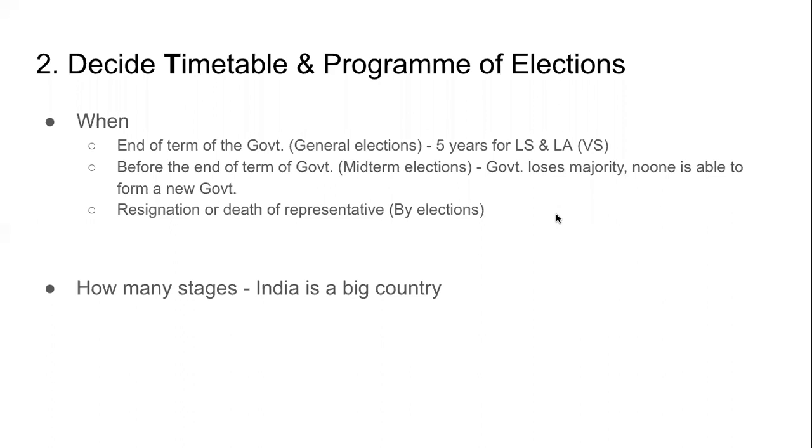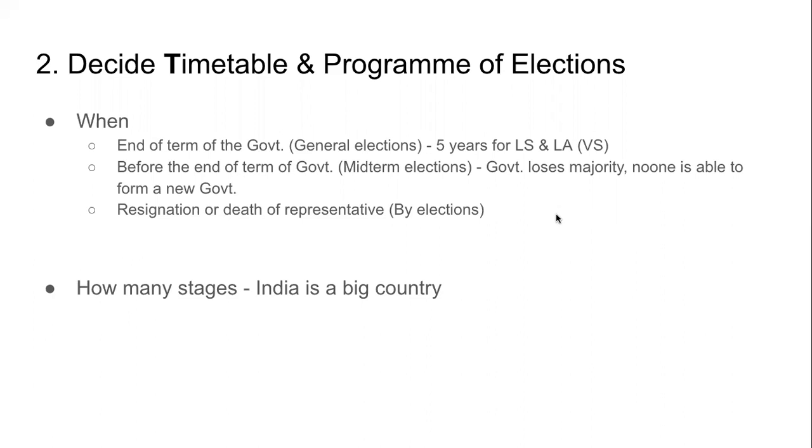So when will the election happen? When those 5 years are over. At the end of the term of the government. And those elections are called general elections. General because that is the normal process.